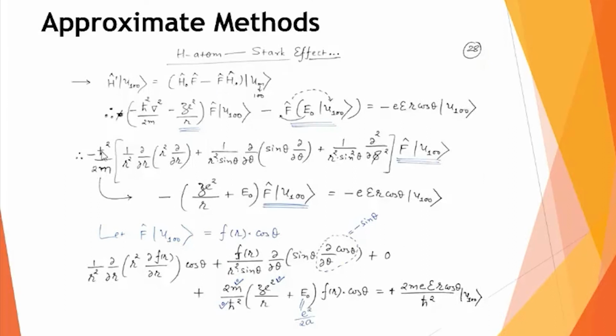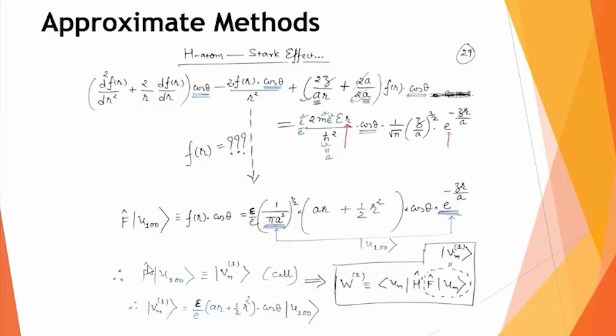You can see here, and the first term also, this del by del r when operates, because there are two functions. So one time when it operates on r square, it gives 2r. At that time, this del f by del r will be constant, plus r square will be constant. It will be del square f by del r square. And then this 1 by r square goes in. And when you do this calculation, you get this equation.